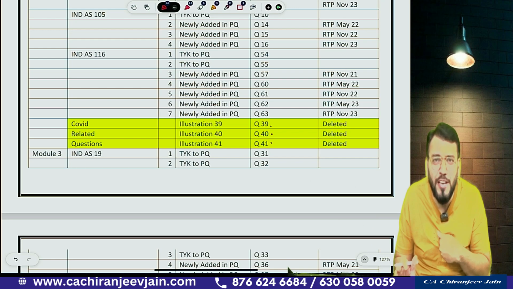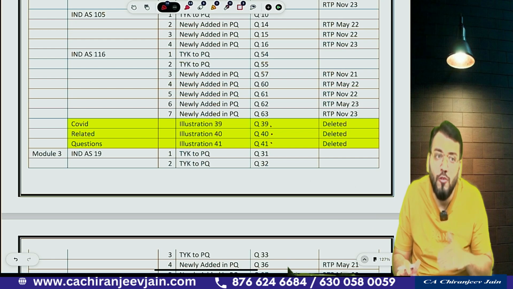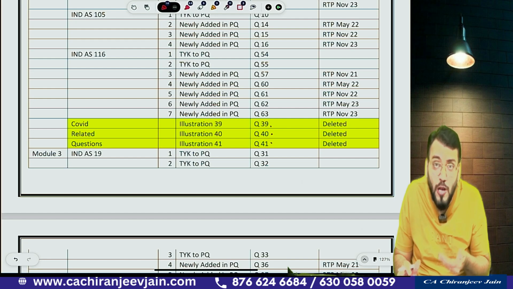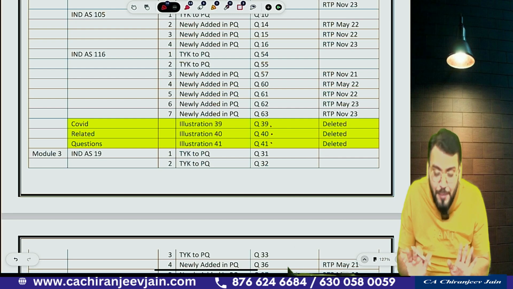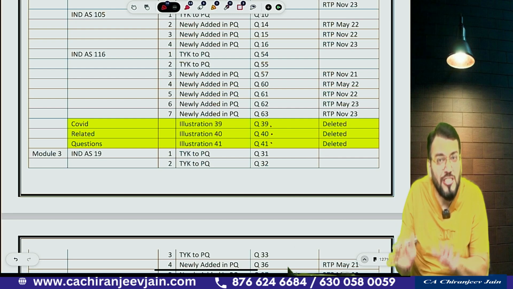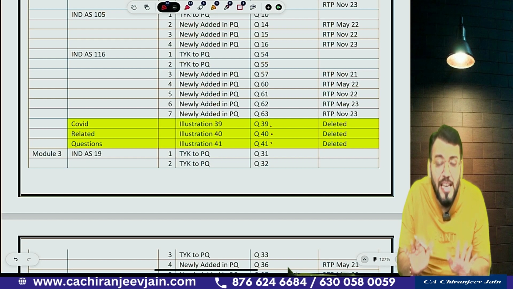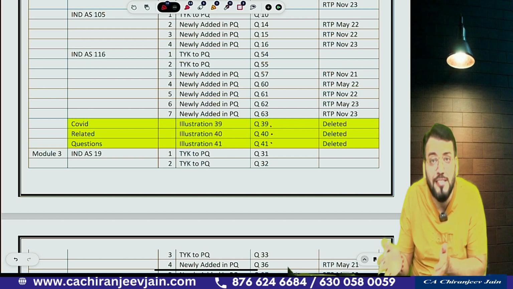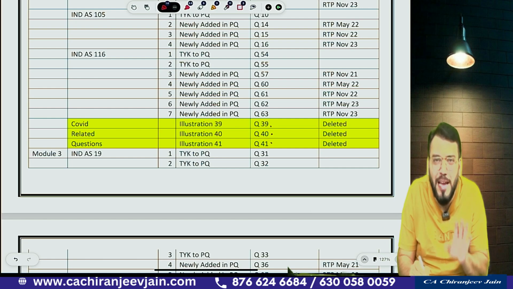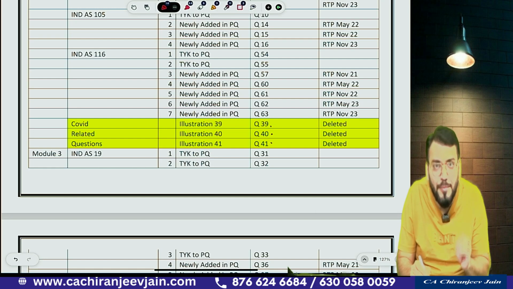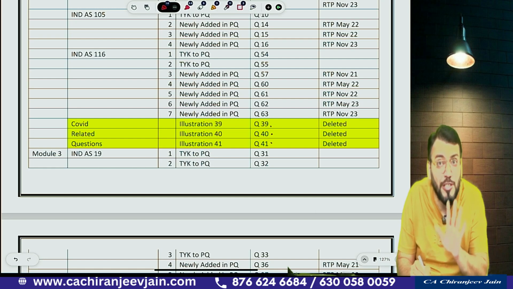So from my point of view, this question should not be deleted. What I understood is that ICAI thought this is a question related to COVID-19, so they have deleted it. But from my point of view, a similar type of question can be asked in the exam. Because modification in the books of lesson is in our syllabus, you need to do this question. So from my point of view, you should not delete this question, even though it is related to COVID-19. That is my personal suggestion to you.